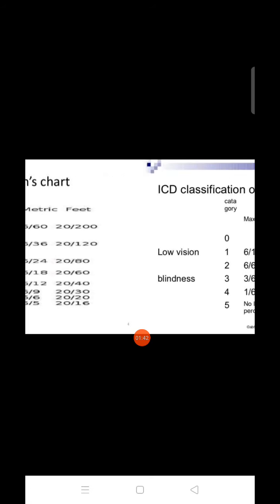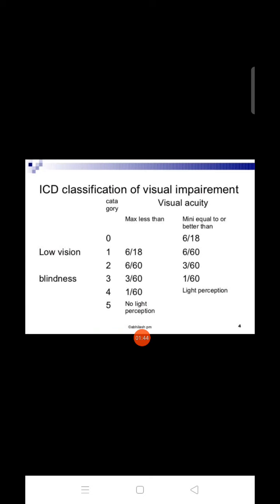Okay, next, the ICD classification of visual impairment by visual acuity: low vision and blindness. Low vision categories 0, 1, 2, 3, 4, 5. Low vision is 6 by 18 to 6 by 60, then 6 by 60 to 3 by 60. Blindness is 3 by 60 to 1 by 60, then less than 1 by 60, and light perception, and no light perception. These are the maximum less than and the minimum equal to or better than.